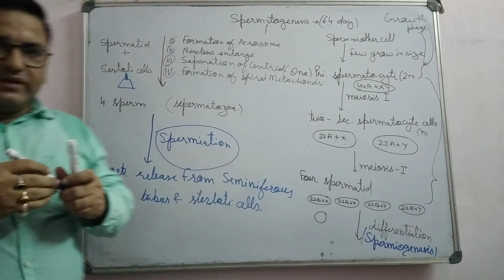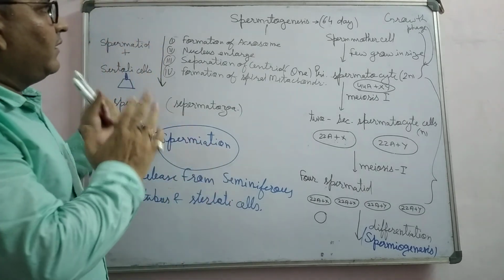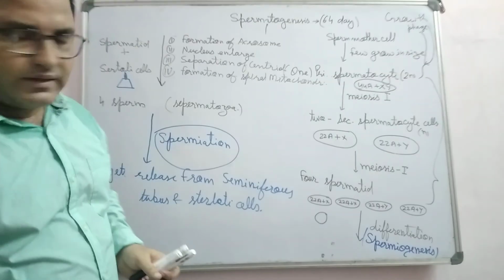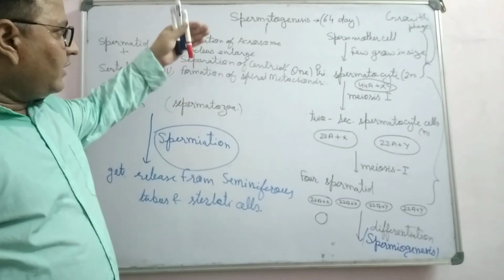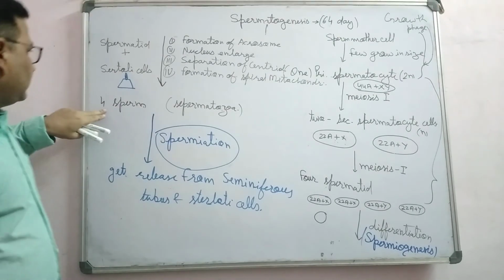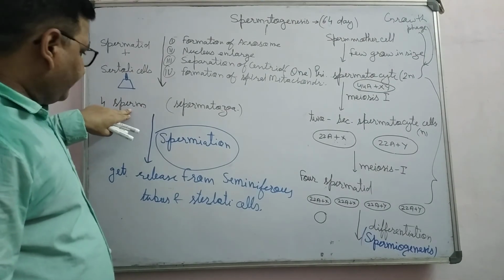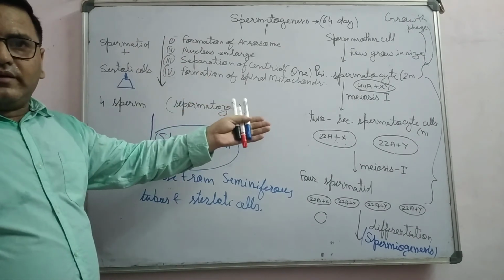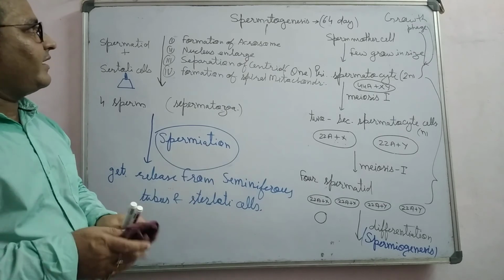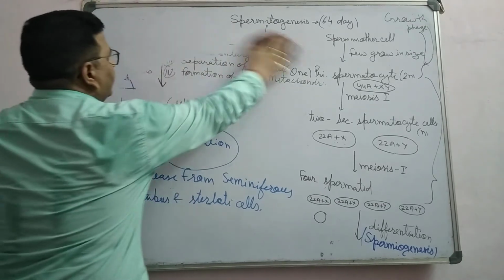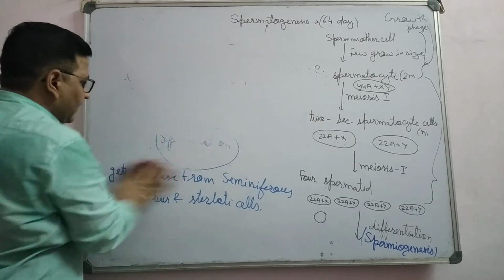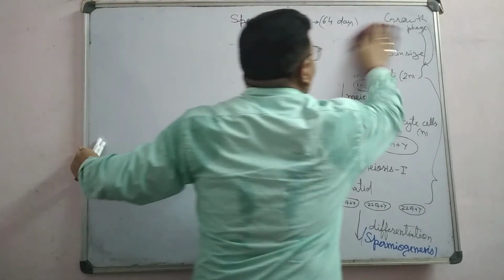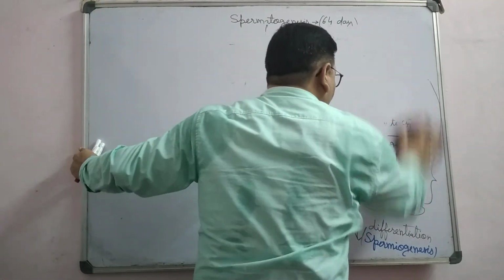In this complete process, the total time taken is 63 or 64 days for spermatogenesis. The process in which there is the development of sperm from spermatogonia or germ cells present in seminiferous tubules is known as spermatogenesis. How can we represent this spermatogenesis with the help of a diagram, which is very important for the CBSE board examination? Listen here. It's very simple.